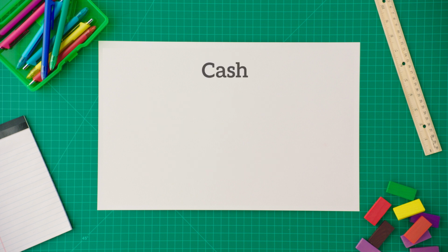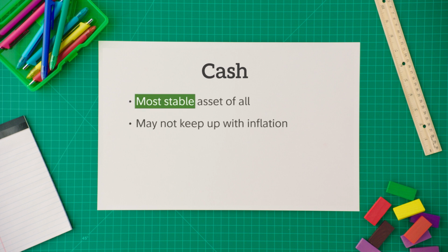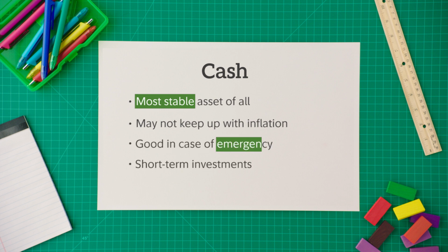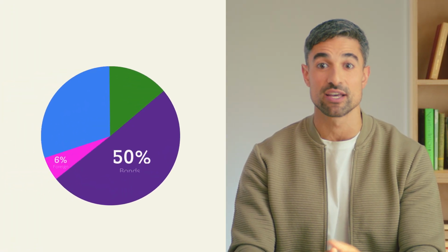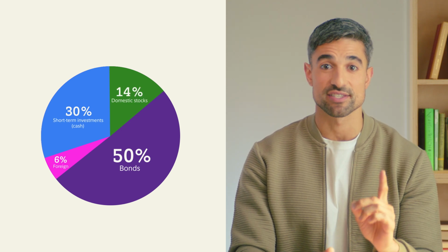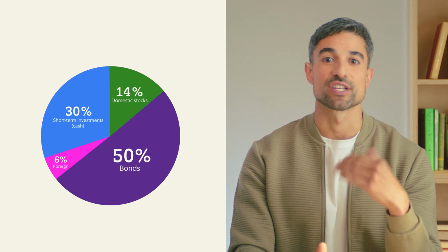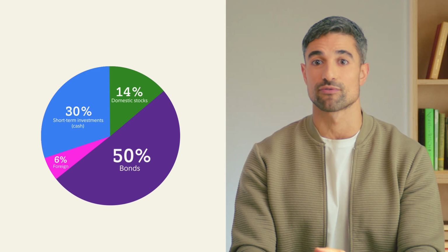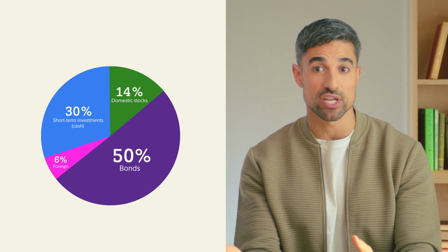Then there's cash. It's considered the most stable asset of all, but it can lose its value over time due to inflation. It's helpful in a market downturn, though, because it can float you through an emergency. Now, let's talk about allocation. Asset allocation is simply deciding how much of your investment pie you want to dedicate to each slice. Stocks, bonds, etc. The nice thing about allocation is that you can assign target percentages in your portfolio to each type of asset based on your needs.